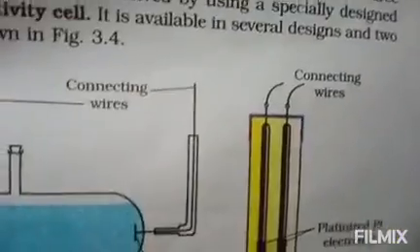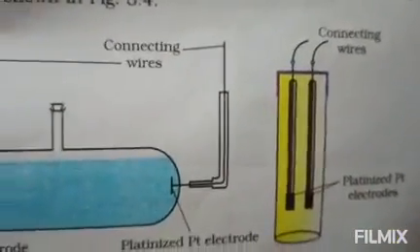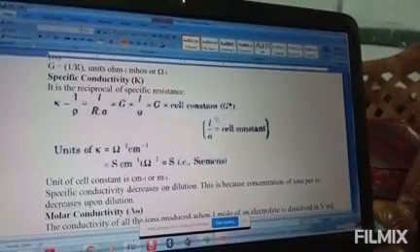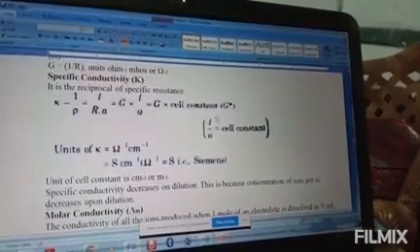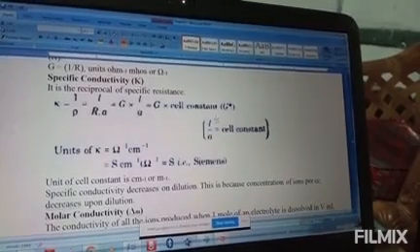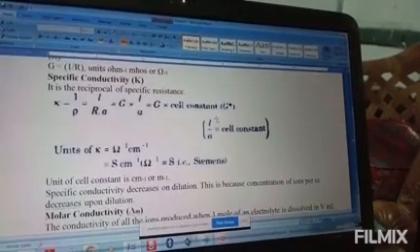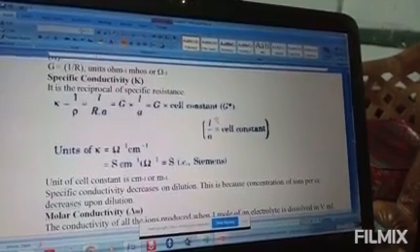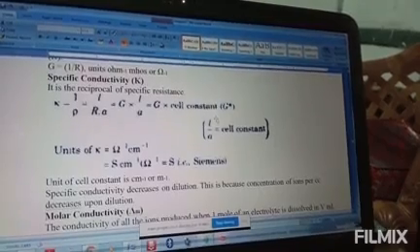Platinum electrodes are used. Basically this conductivity cell consists of 2 platinum electrodes coated with platinum black, and platinum is deposited on the electrode.